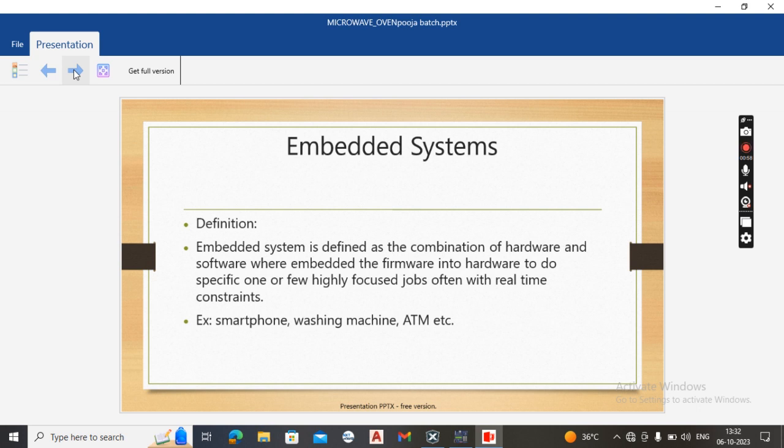In embedded systems, the firmware applications are not alterable by the end user. In an embedded system, execution behavior is deterministic. Embedded system responses are time critical. An example of this is the anti-lock braking system. And an embedded system is different from a general purpose computing system. An example of a general purpose computing system is our personal PC or laptop.